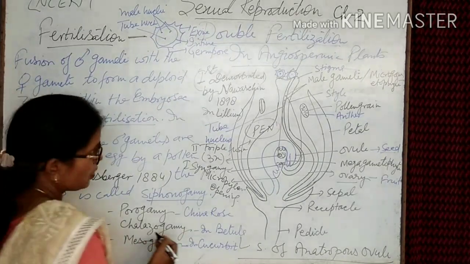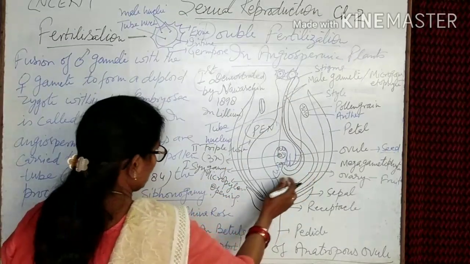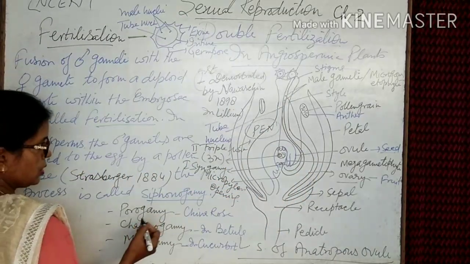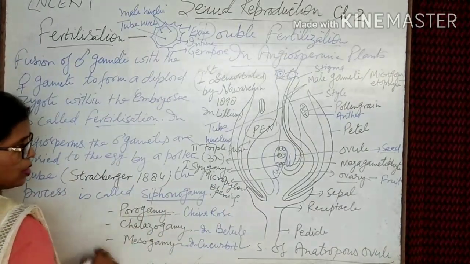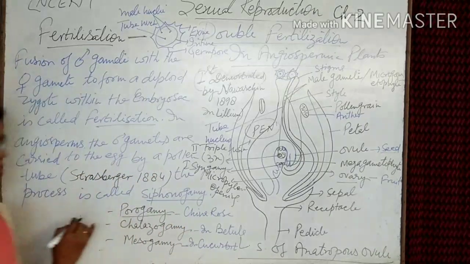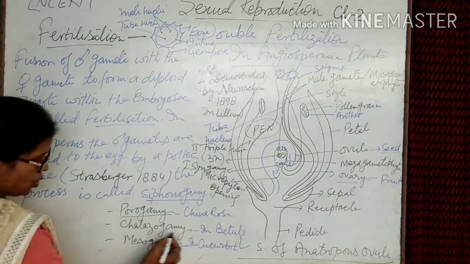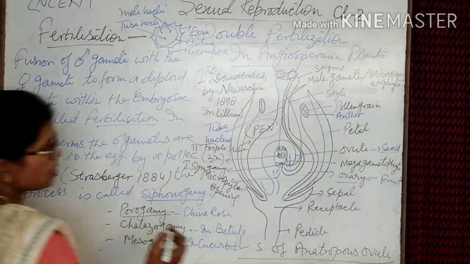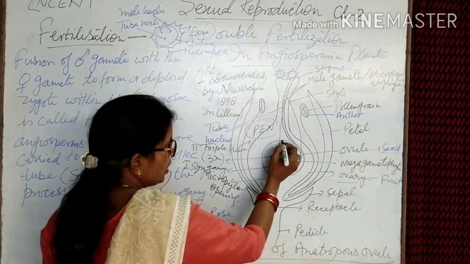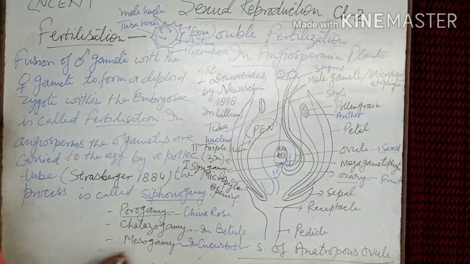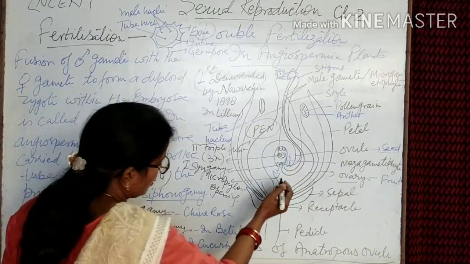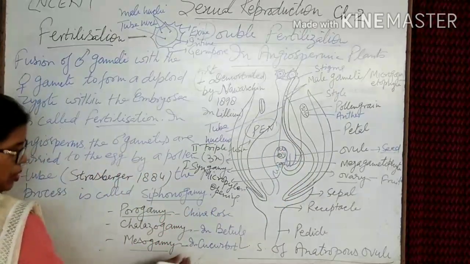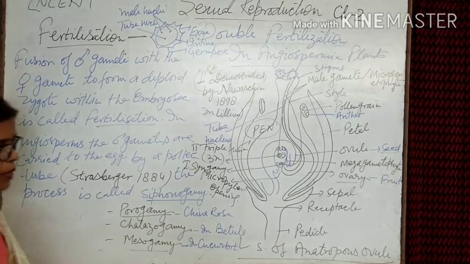The entry of the pollen tube through the micropylar end is known as porogamy. It's the common process. The other is chalazogamy: in some cases the pollen tube enters through the chalazal end. The other is mesogamy: in some cases the pollen tube enters through the integumentary parts, found in cucurbits like